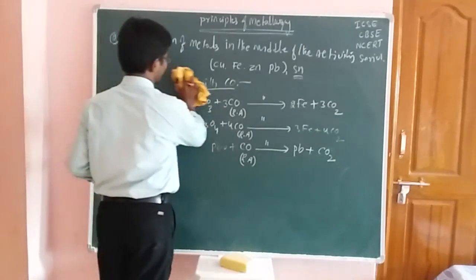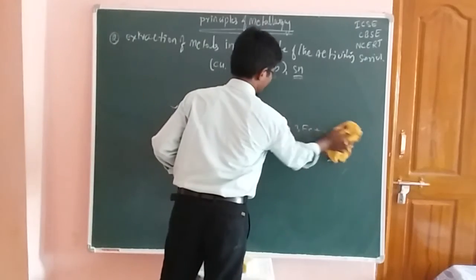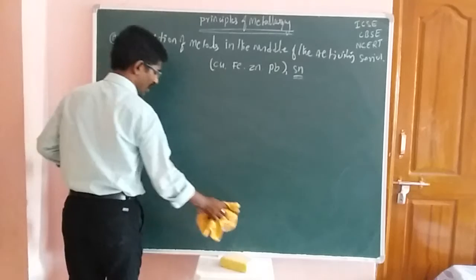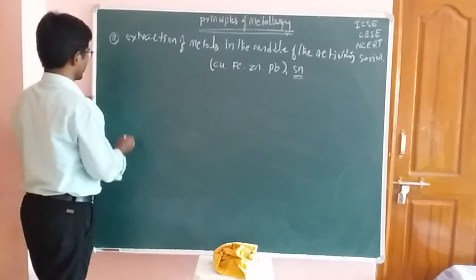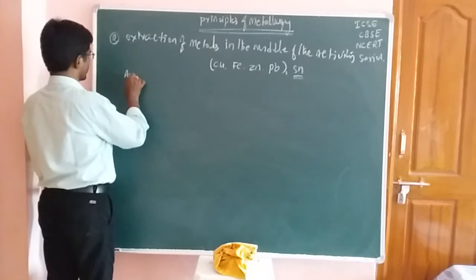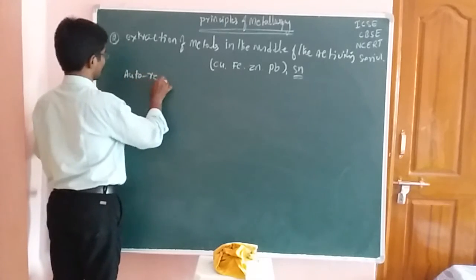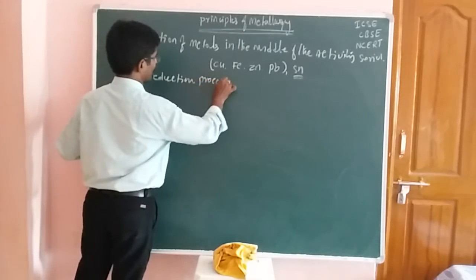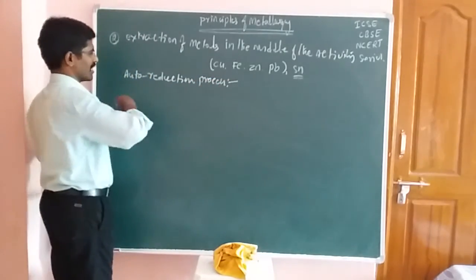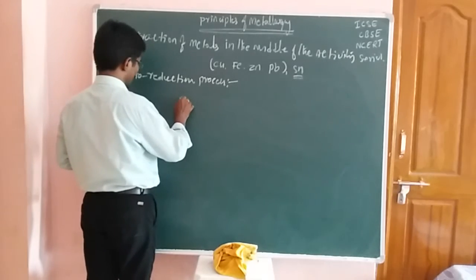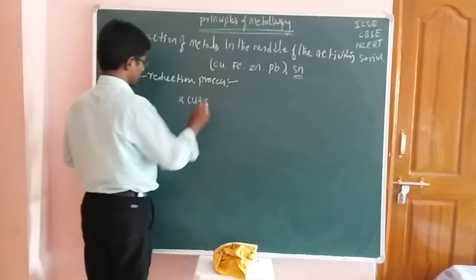And the next one is the self reduction process, which is also known as the auto reduction process, friends. First of all, in this case you have to take 2 moles of Cu2S.